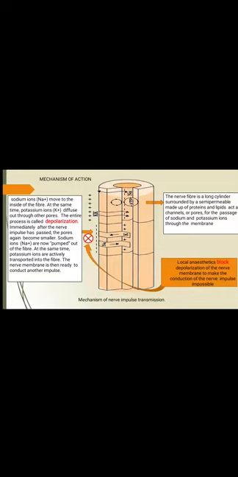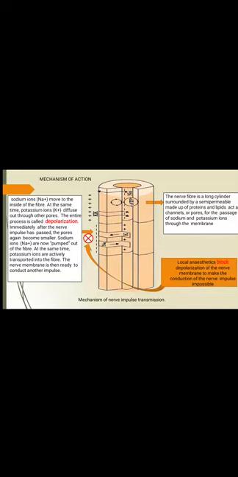Immediately after the nerve impulse has passed, the pores again become smaller. Sodium ions are now pumped out of the fiber. At the same time, potassium ions are actively transported into the fiber. The nerve membrane is then ready to conduct another impulse. So, in that manner, nerve conduction is carried out.